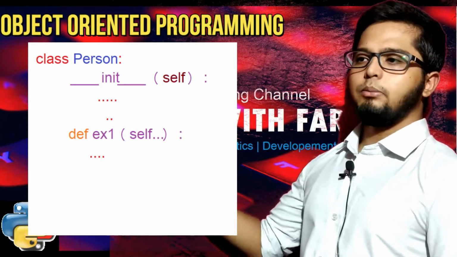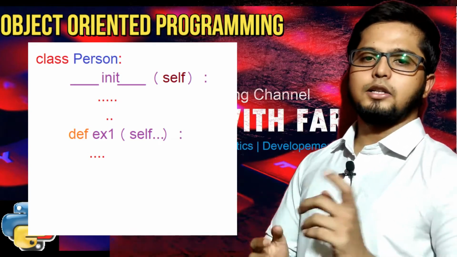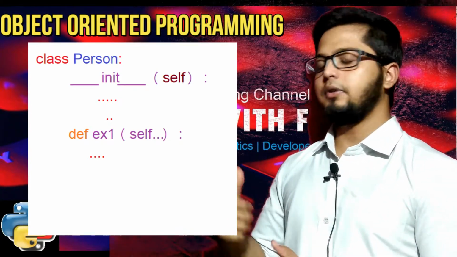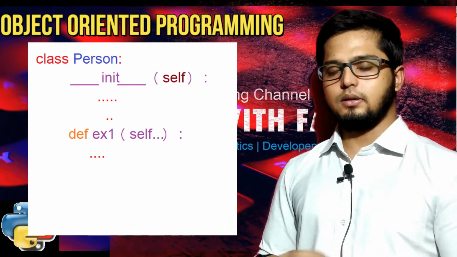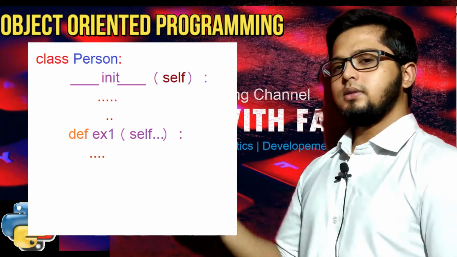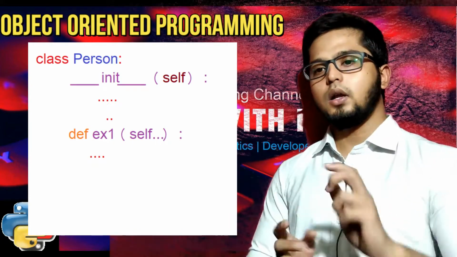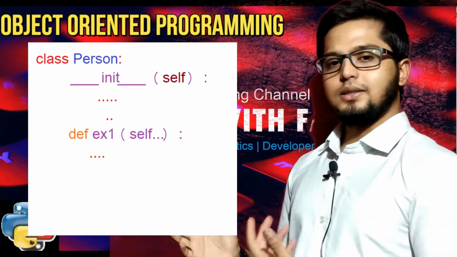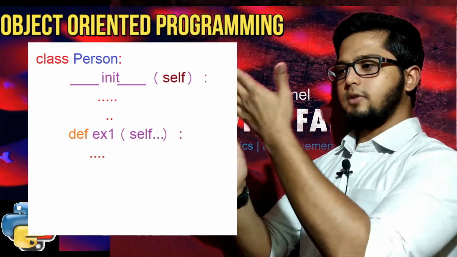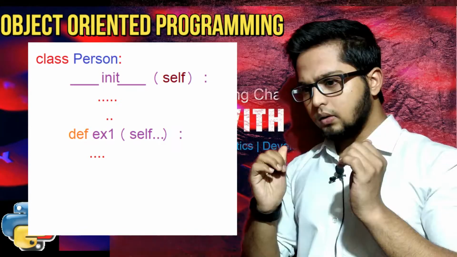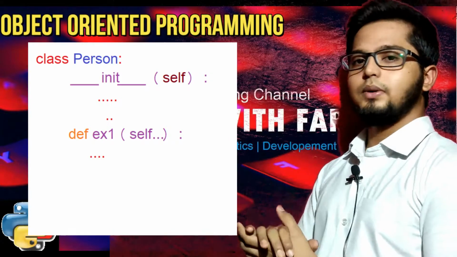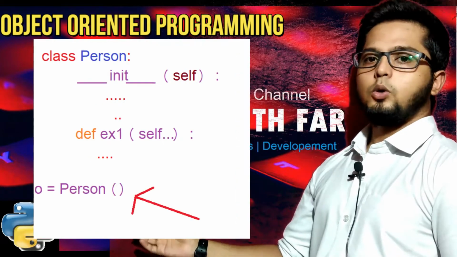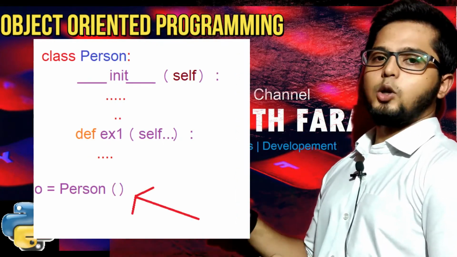You will take your data members, you will take your functions, you will always define a constructor there, that is the initialization init, that you will do with everyone having a self parameter. I will come to that as I am moving forward. Now remember that this is the structure of your class, right? How to create an object for the class. To create an object of the class, just first exit from that class, first come out of that indentation, put any name. For example, I have created a class person here. To create an object for that person class, I will take any name. O is equal to person, open and close the parenthesis. So this will create the object for the class.